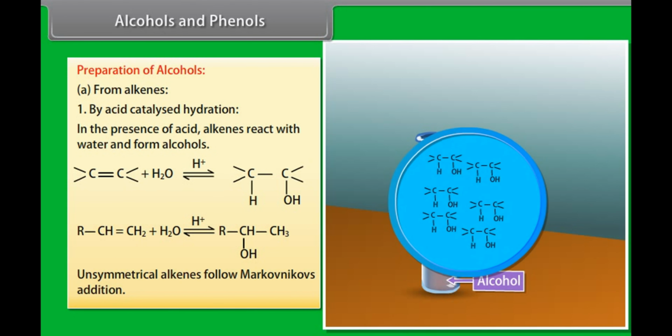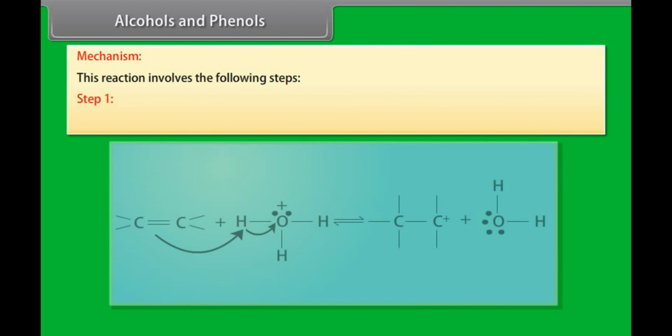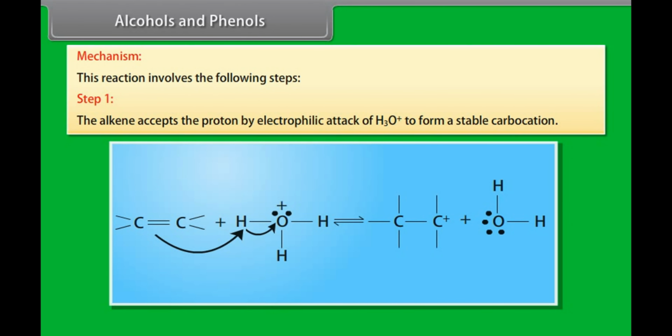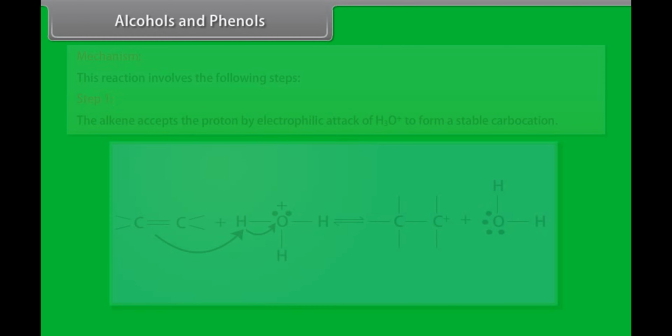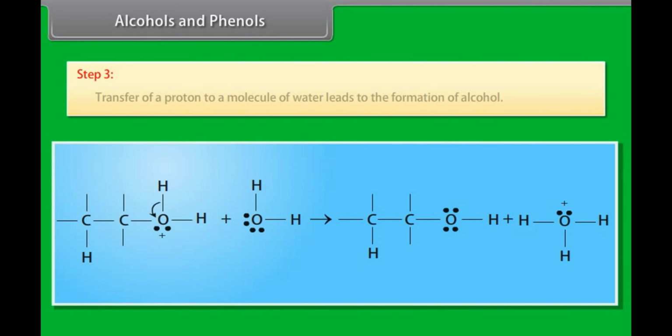Unsymmetrical alkenes follow Markovnikov's addition. Mechanism: This reaction involves the following steps. Step 1: The alkene accepts the proton by electrophilic attack of hydronium ion to form a stable carbocation. Step 2: The carbocation reacts with a molecule of water to form protonated alcohol. Step 3: Transfer of a proton to a molecule of water leads to the formation of alcohol.